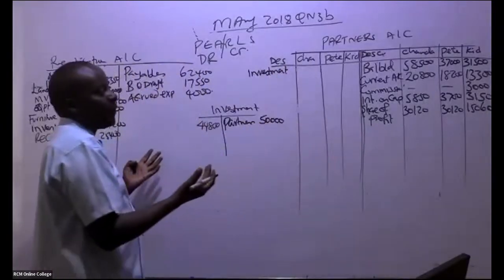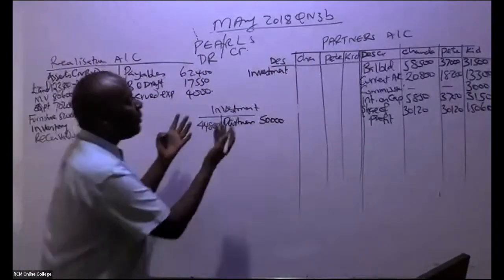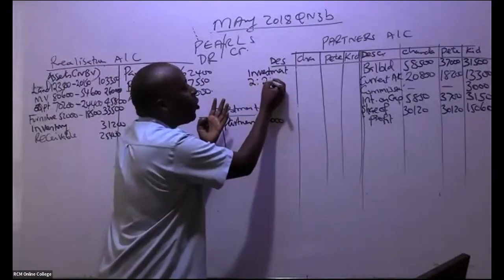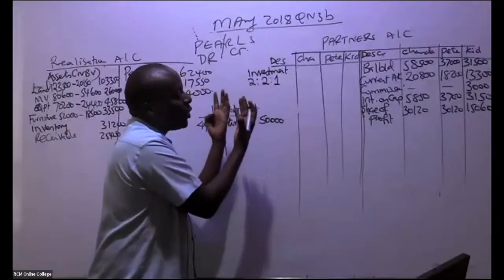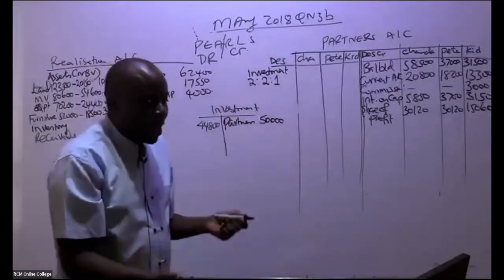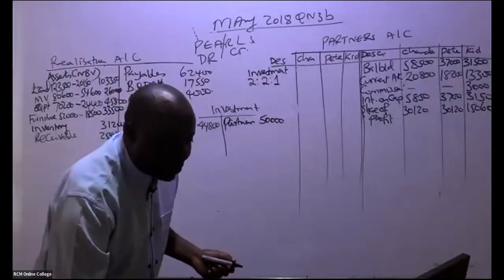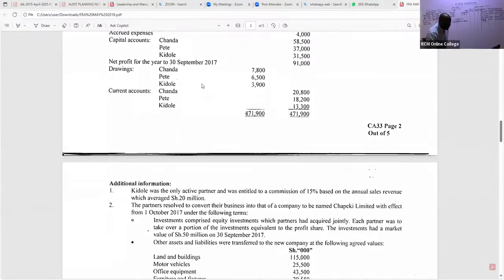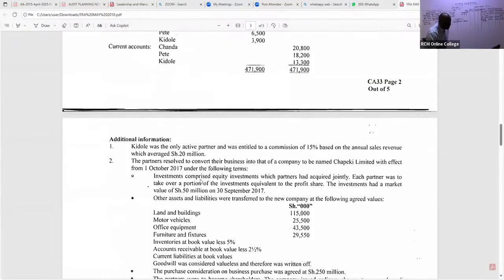Where do we take the difference? Remember, they have told us they are going to apportion this investment using their normal criteria of 2:2:1. They told us the investments comprised equity investments which partners had acquired jointly.